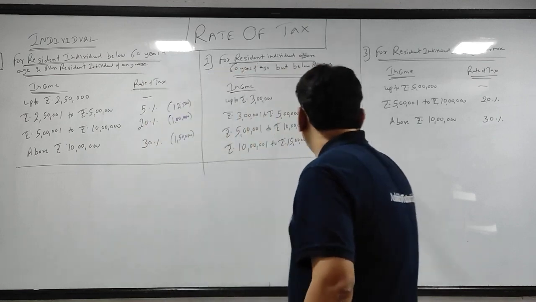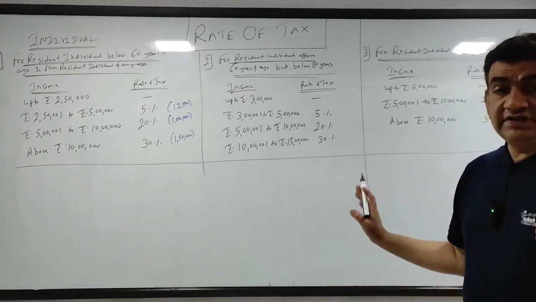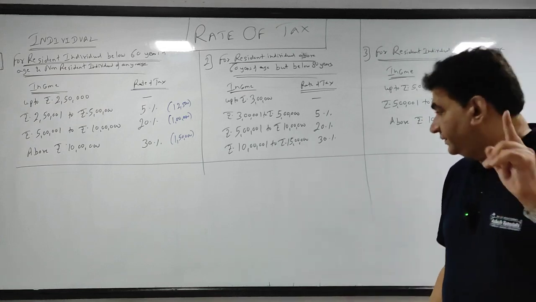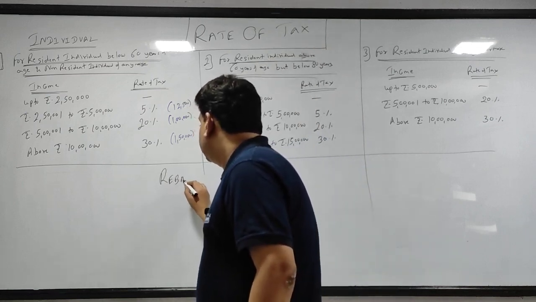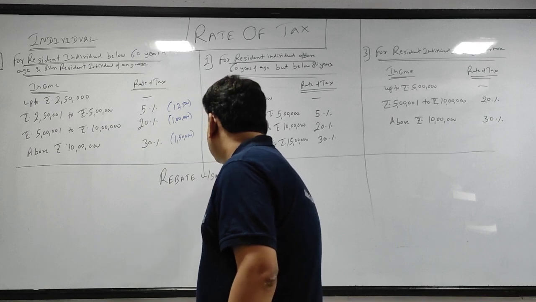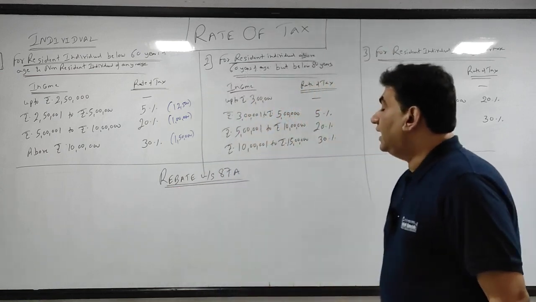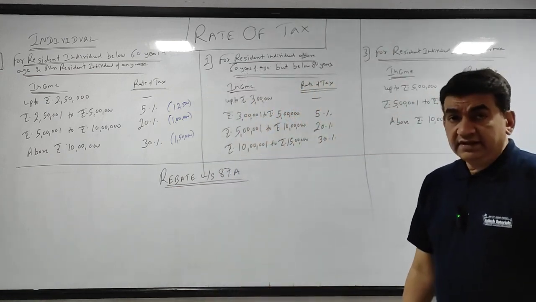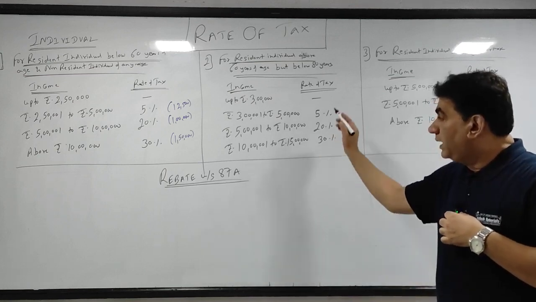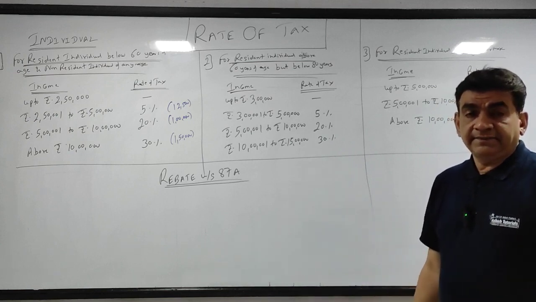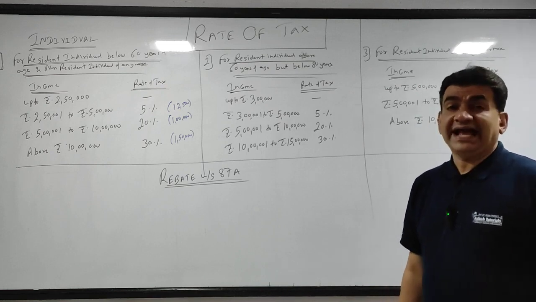The thing what I told you, two things more. Of course there are many things, but right now for the initial sums I am doing, we just need to know two things. What are they? First, there is something called rebate, and its section is section 87A. Rebate under section 87A. Now see, rebate means whatever tax you have to pay above, you get a further rebate, a further reduction of your tax liability.